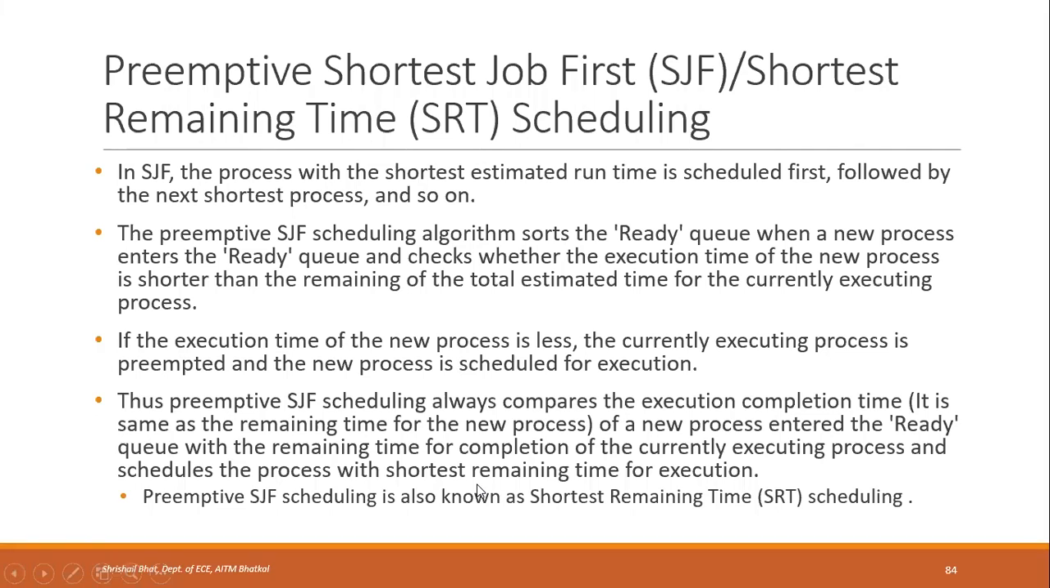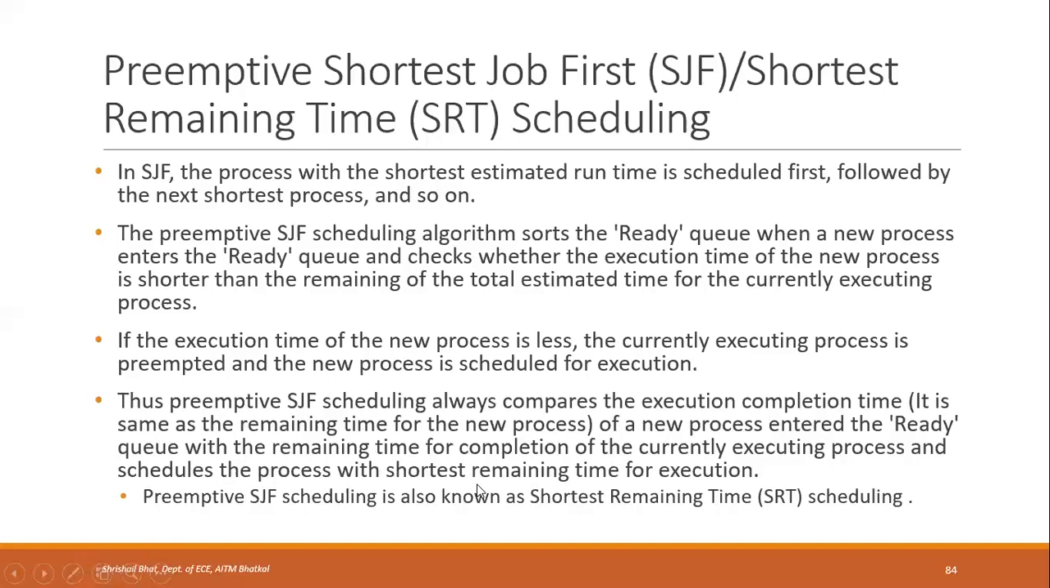So what happens is, once the ready queue is ready with all the processes in it, whichever process has the shortest remaining time will be scheduled. In between, if any process enters the ready queue, its execution time is checked against the remaining time of all the other processes already in the queue, and also the currently executing process. If the execution time of the new process is less than that of the currently executing process, then the currently executing process will be preempted and the new process will be scheduled for execution. That's the principle of preemptive shortest job first, or shortest remaining time scheduling.